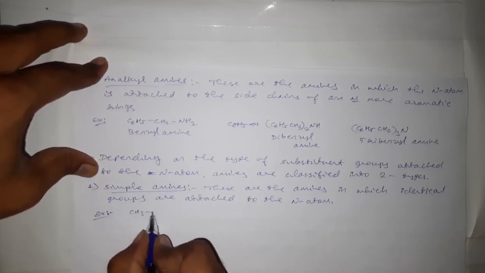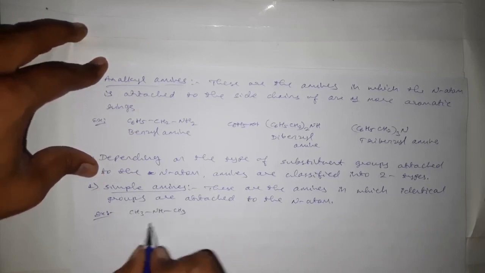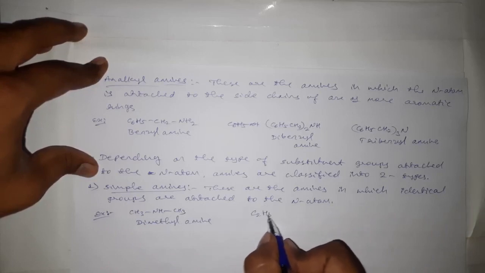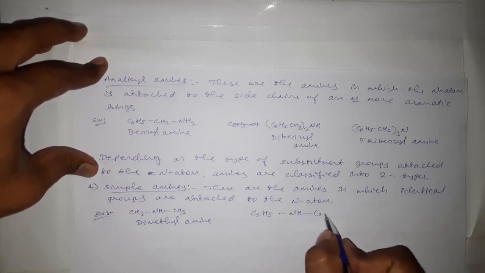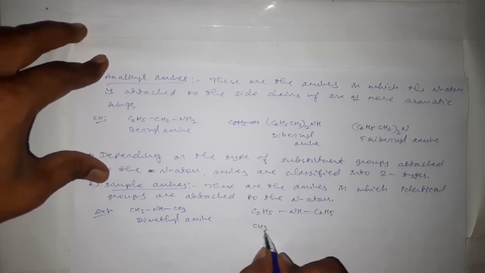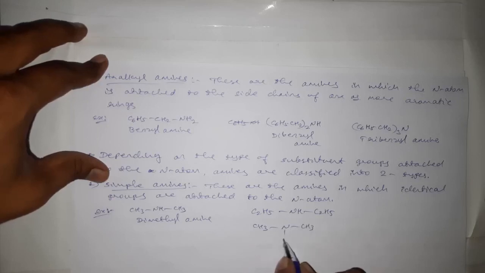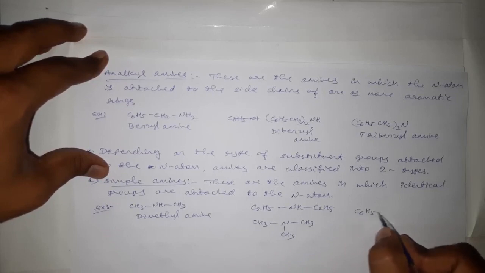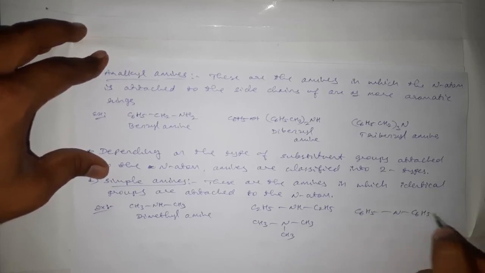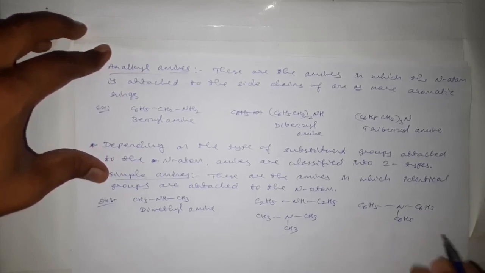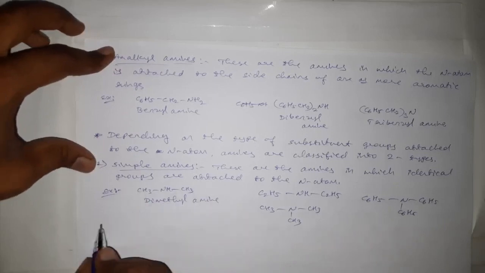For example, CH3NHCH3, dimethylamine, or C2H5NHC2H5, diethylamine, or (CH3)3N, trimethylamine, or (C6H5)3N, triphenylamine. These are all the examples for simple amines.